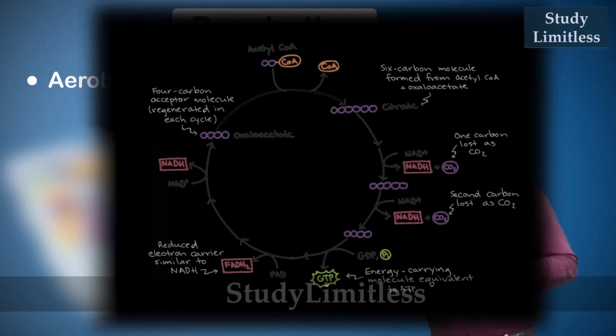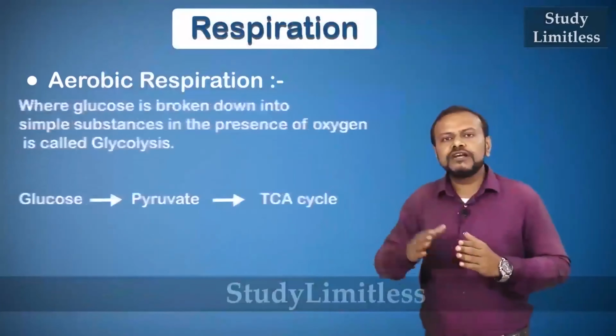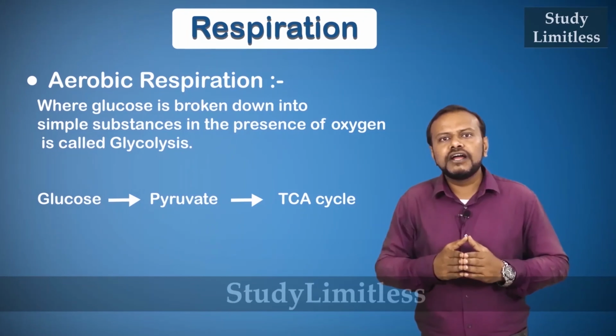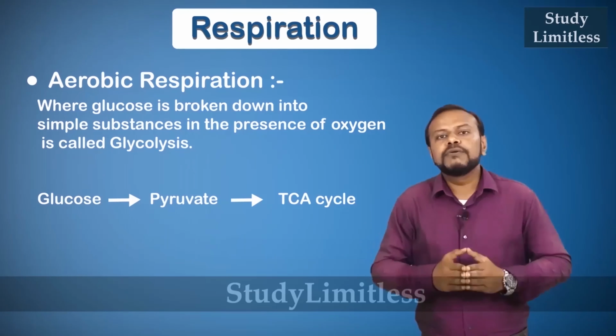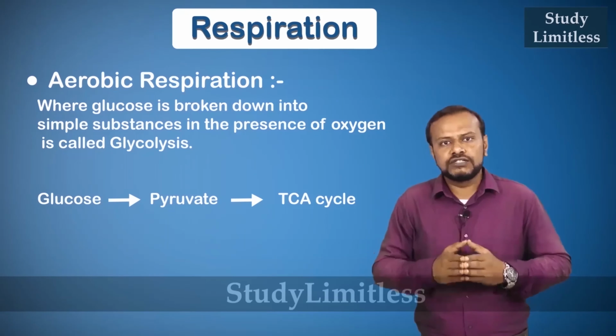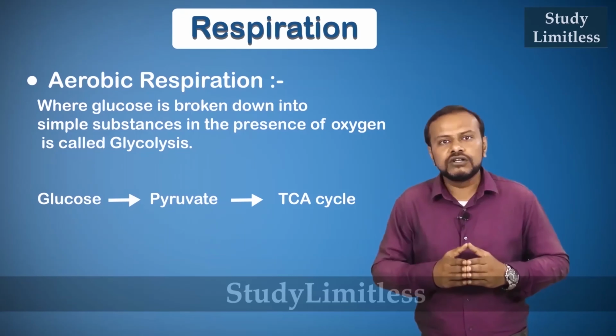When these intermediates are formed, an enormous amount of energy is released in the form of ATP. So, this entire process where glucose is broken down into simpler substances in the presence of oxygen is called glycolysis.